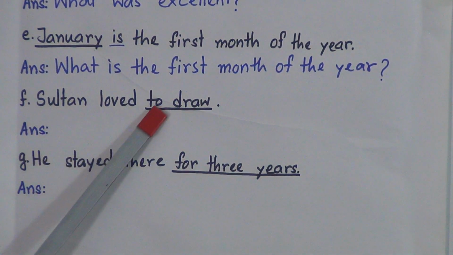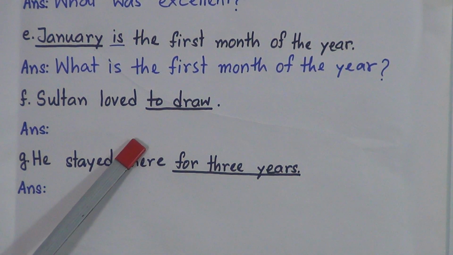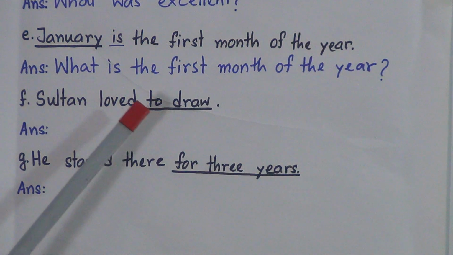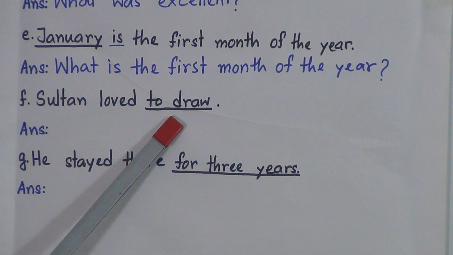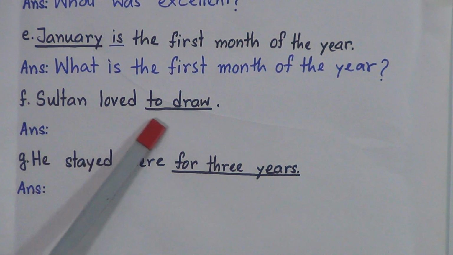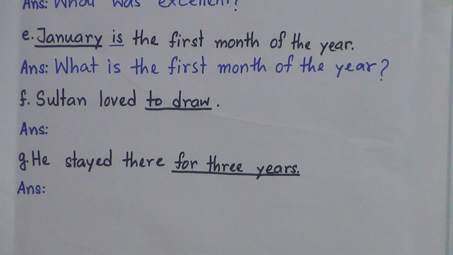Now look, to draw is underlined, and we will use these words, that means the object. We want to know about the object of this sentence. Sultan loved to draw. So we will start our question with what.